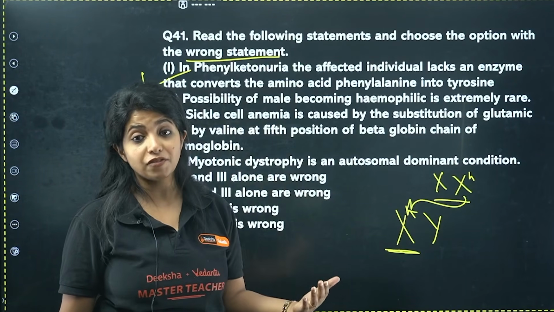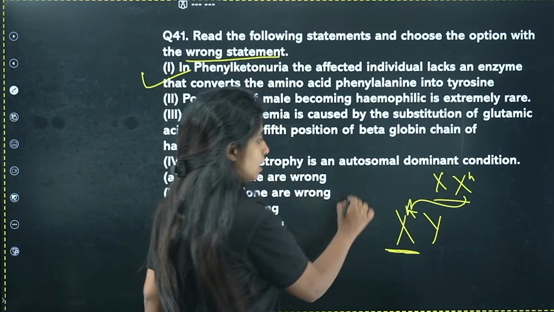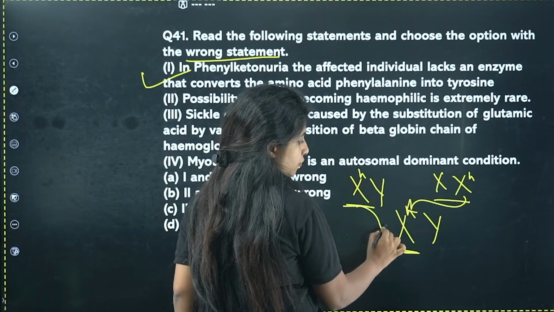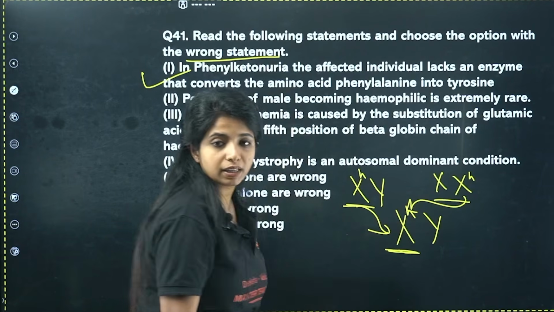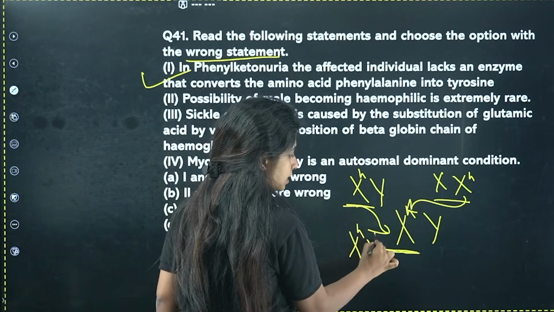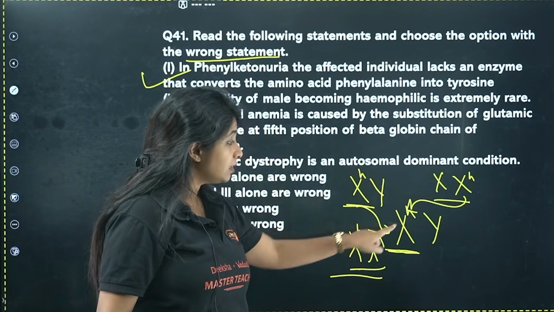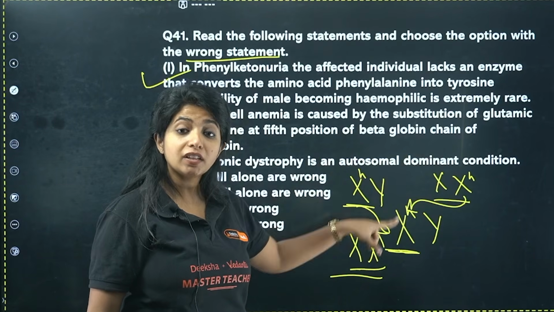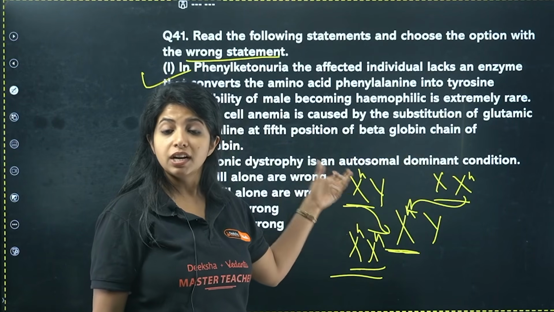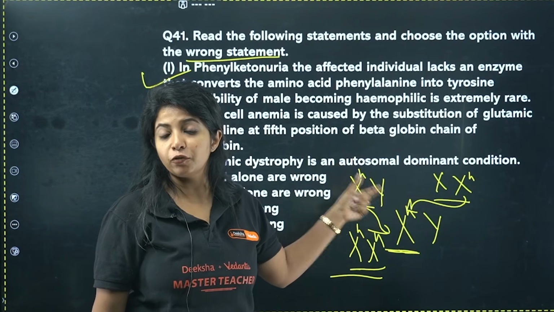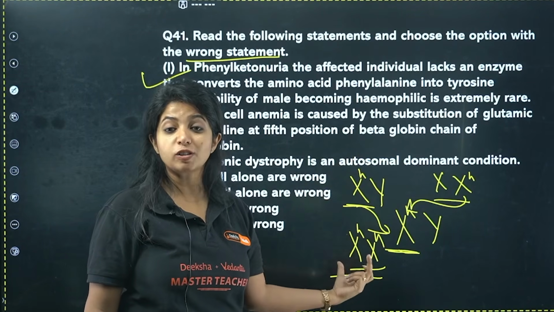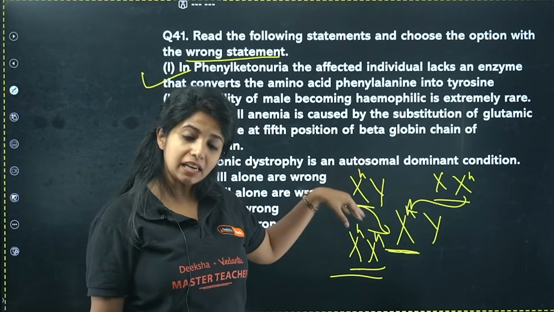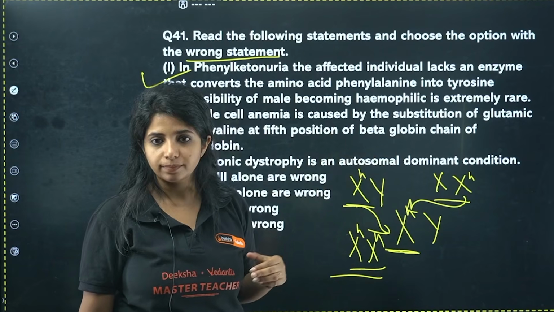For a female to have the disease, it's difficult. Why? Because if at all you want a female to have the disease, one X chromosome should be coming from the father, another chromosome should be coming from the mother, right? Then only you will get something like this. Now the female who is a carrier can stay alive because she has a normal gene. For a father having one gene being affected, do you think he can be alive until the time for reproduction? No. Which is why there is no possibility of a girl baby having the disease, because he might not be alive until that particular point of time. Got it?